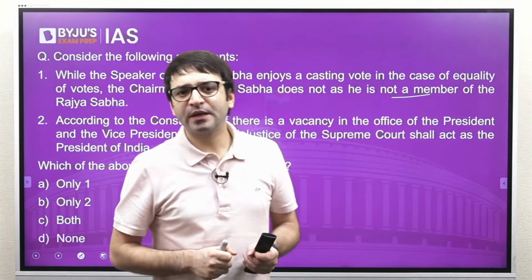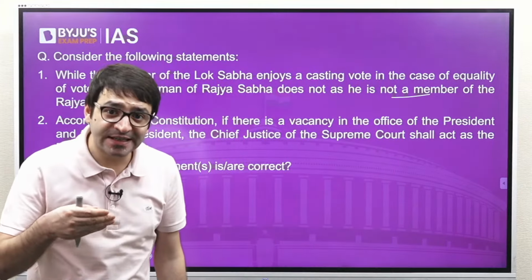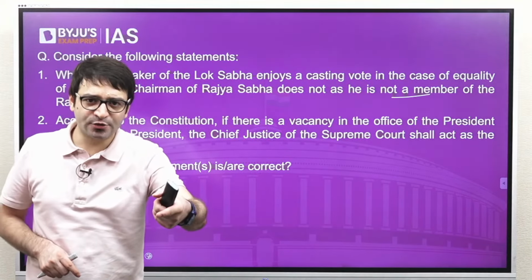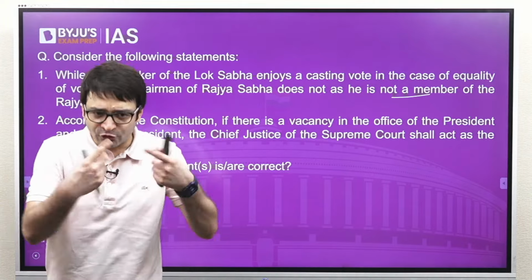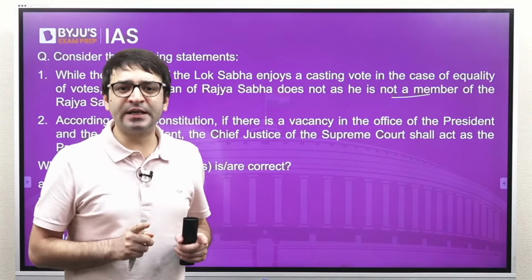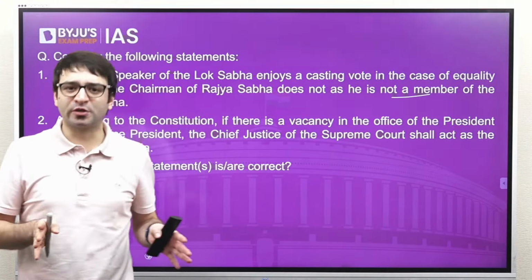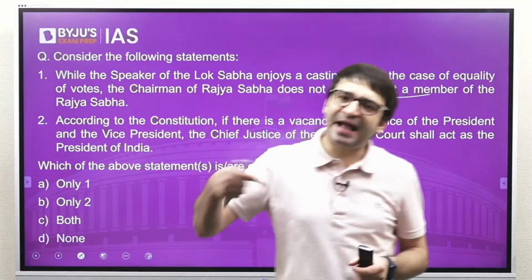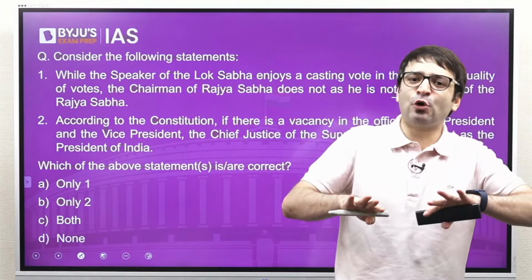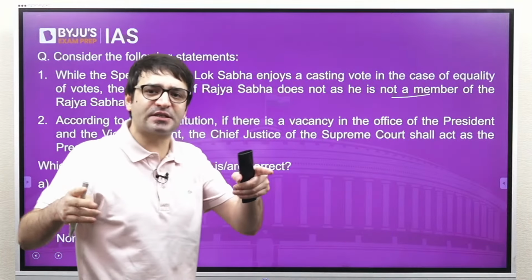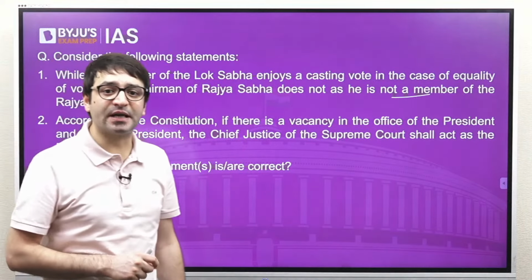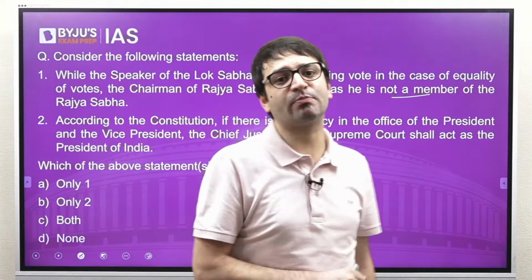But the Speaker does not vote in the first instance, which means when the bill is being presented to the House of Lok Sabha, voting takes place. In the first instance, as the Speaker, I do not vote. But when there is an equality of votes, when there is a tie, I have the casting vote. That means I can vote either in favor of the bill or against, just to resolve this deadlock. And the same power is given to the Rajya Sabha chairperson as well.